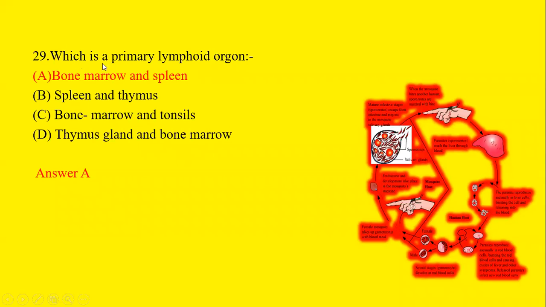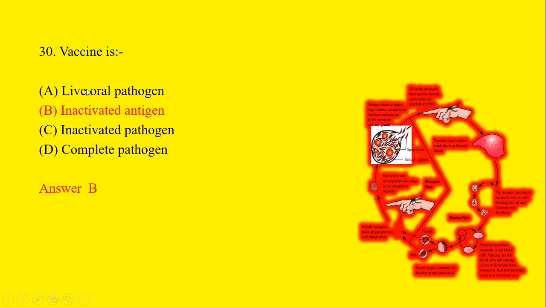Next question is, which is a primary lymphoid organ? Bone marrow and spleen, spleen and thymus, bone marrow and tonsils, or thymus gland and bone marrow. We know that primary lymphoid organs are bone marrow and spleen. Vaccine is first, live oral pathogen, inactivated antigen, inactivated pathogen, or complete pathogen. We know that vaccine is inactivated antigen.